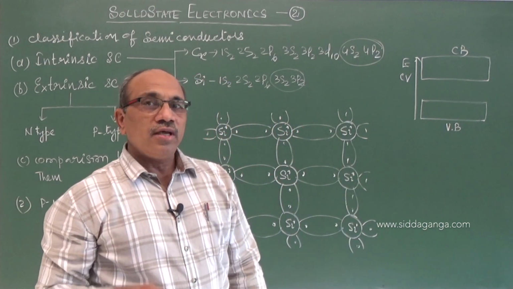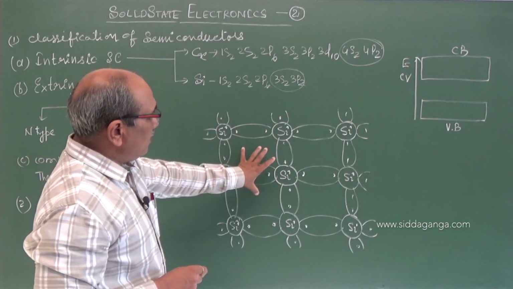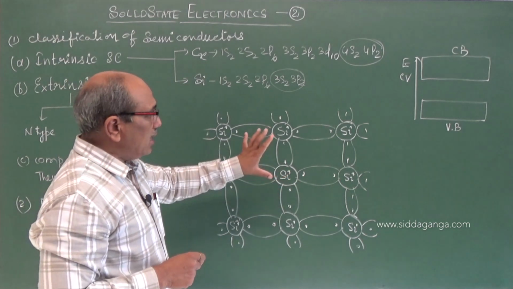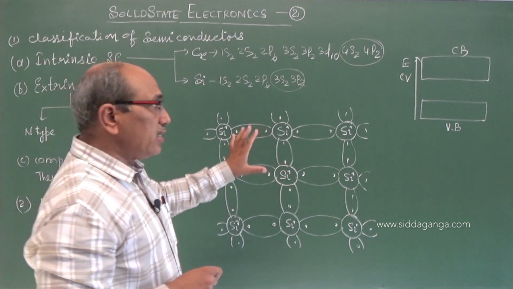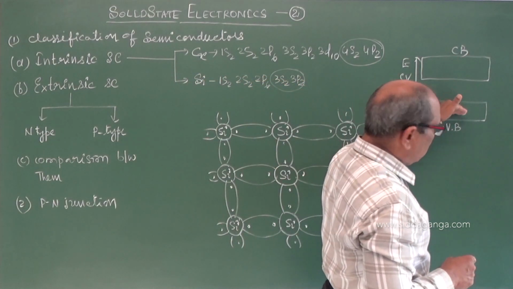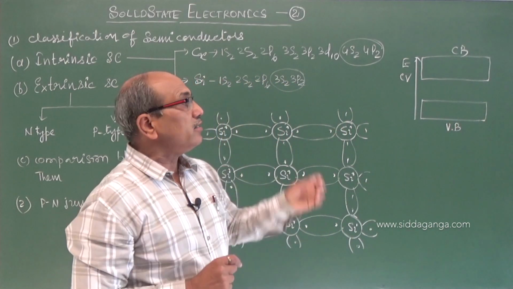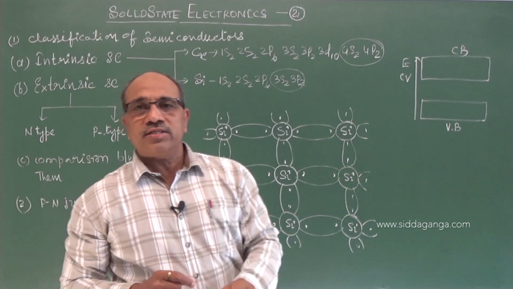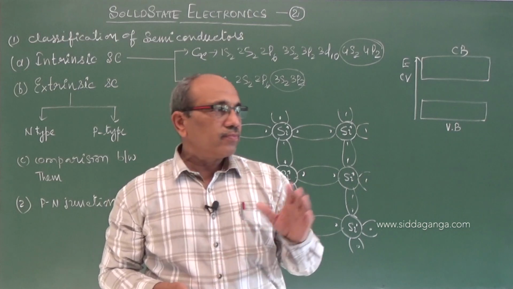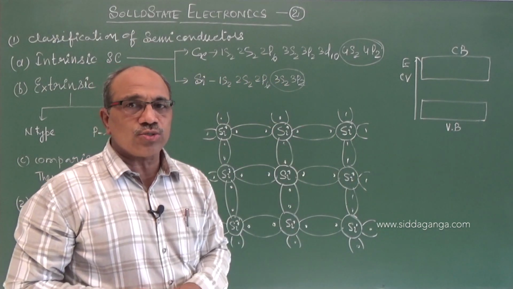Please remember this for a pure or intrinsic semiconductor. Because of completing of all chemical bonds, no electrons are left free in the structure. Thereby the conduction band becomes empty, and the valence band is filled without holes, only the electrons. Now it is acting as a perfect insulator, at 0 degree absolute, at 0 Kelvin.